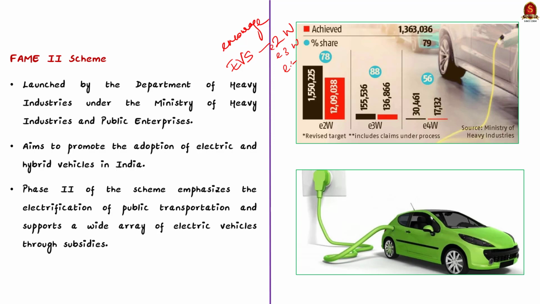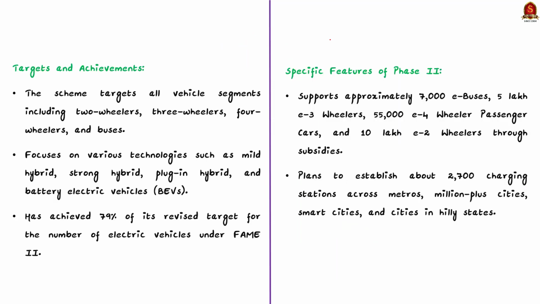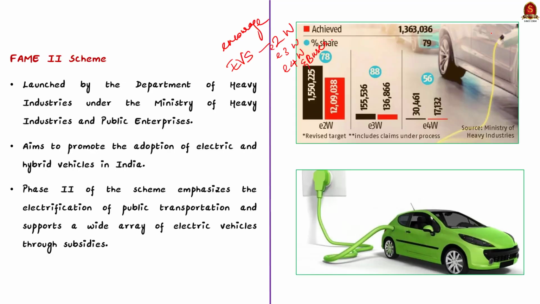Remember, until now there are two phases under this scheme. The first phase of this scheme was launched in 2015 and completed on March 31, 2019. Similarly, phase 2 started in April 2019 and it is still continuing with a more substantial budget and broader objectives. Remember, this scheme is overseen by the Department of Heavy Industries under the Ministry of Heavy Industries and Public Enterprises.